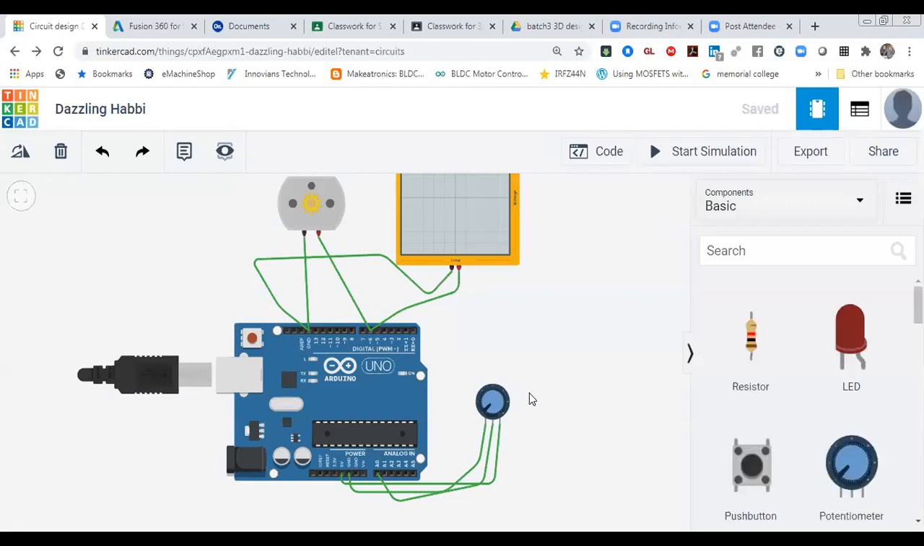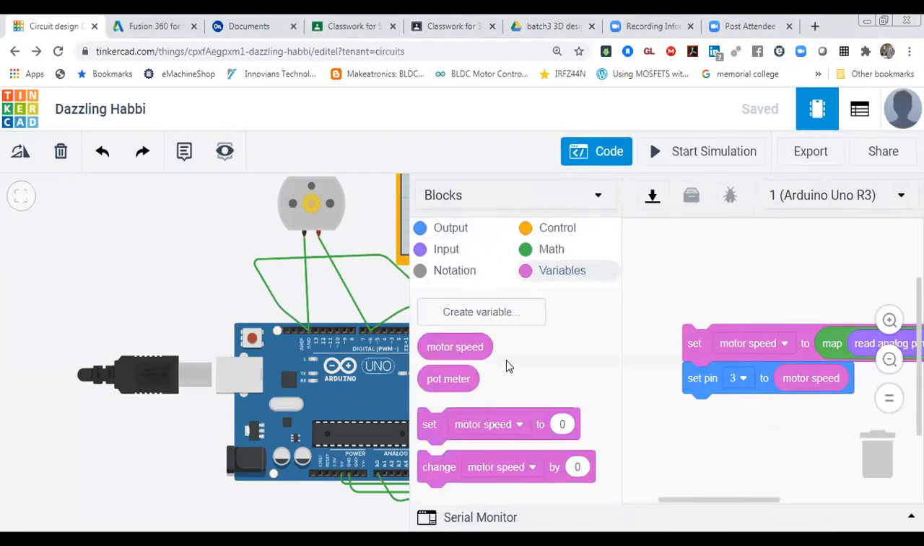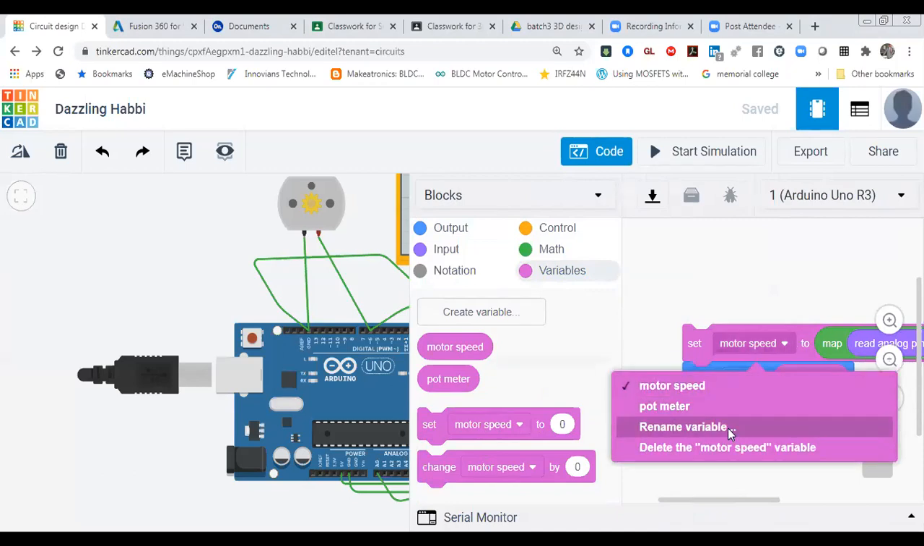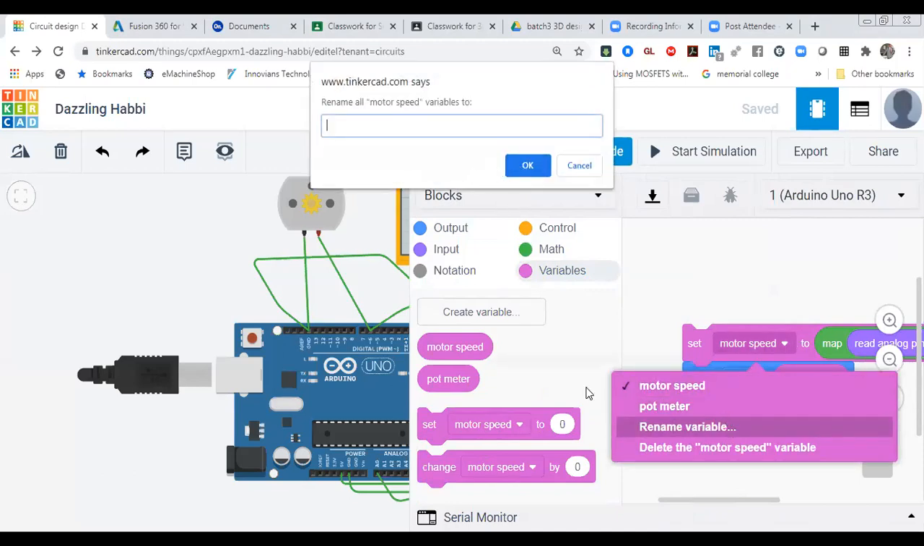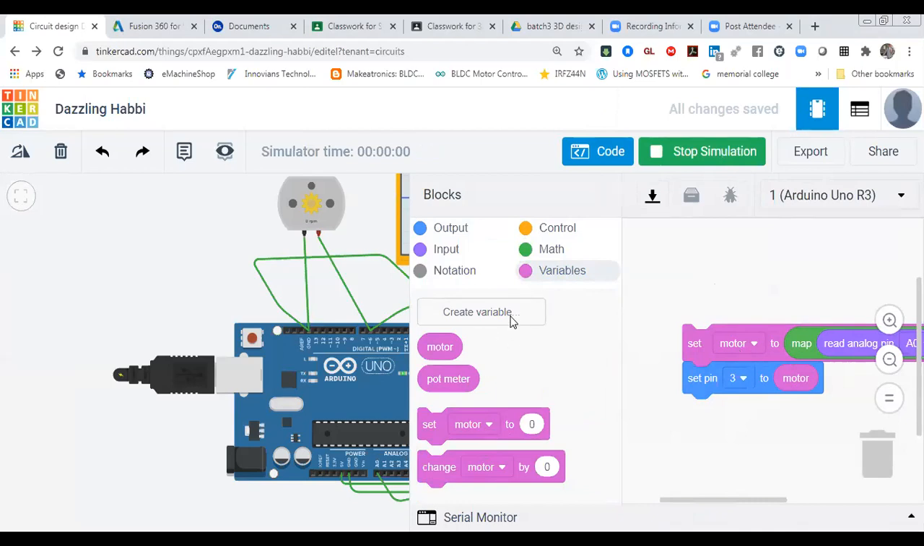Let me check it again. Motor is okay. So yes, space is creating the problem in the variable. Let me rename the variable. Only motor we can write. Only motor I'm just writing. So motor you can also use. Start the simulation now and check it. Now it is working fine. Only that motor variable syntax was the issue. So now it is working.